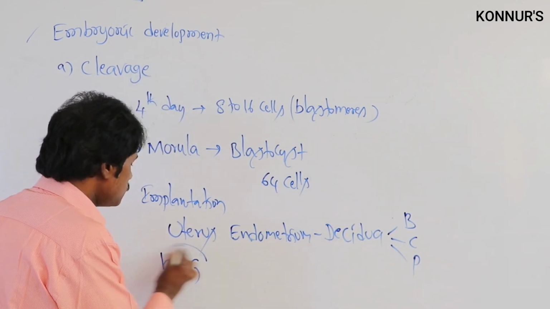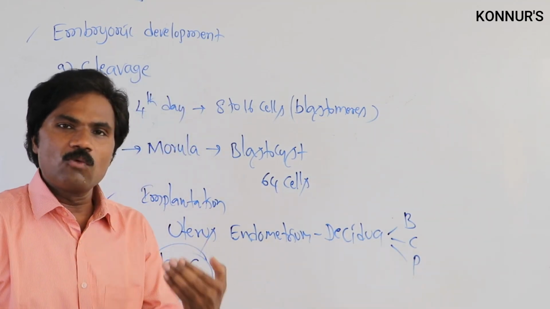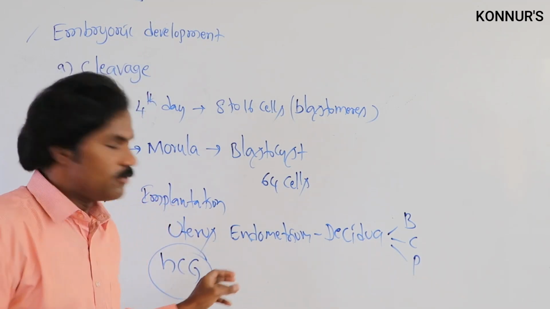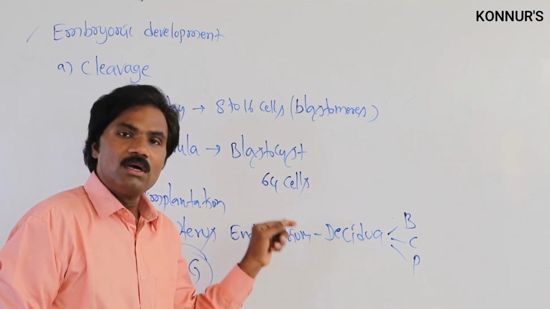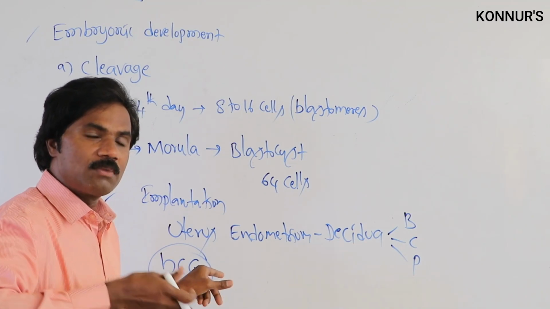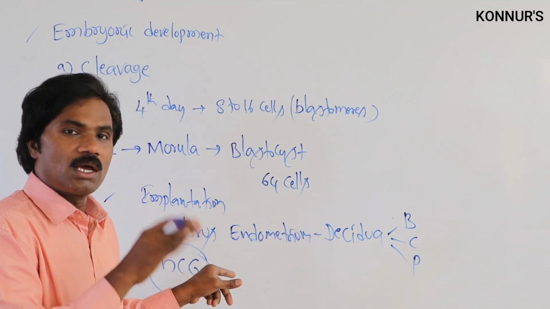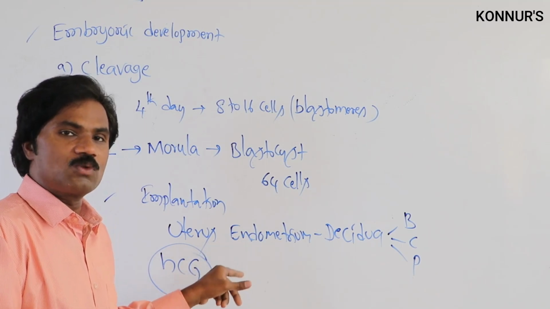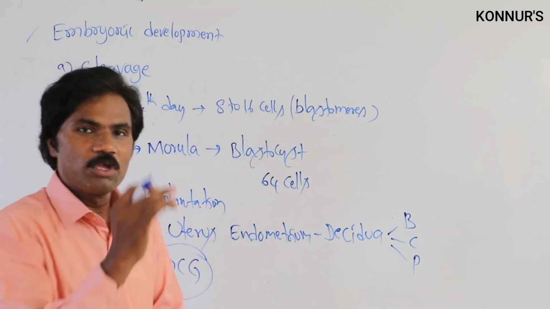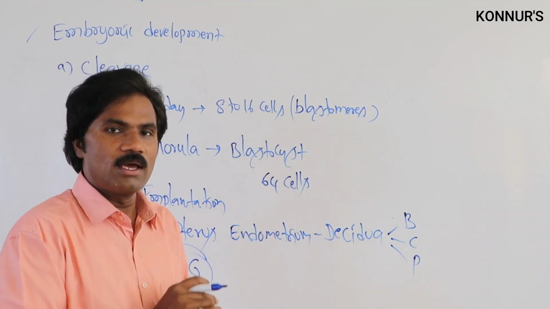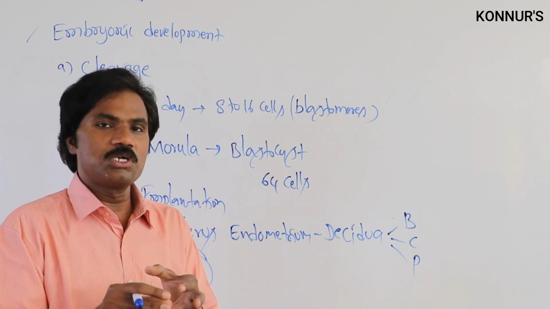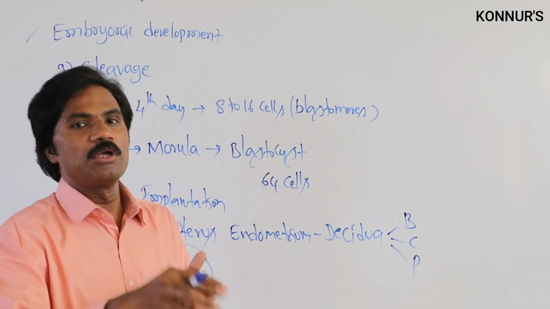HCG is equivalent to luteinizing hormone, which stimulates the corpus luteum to secrete progesterone. Here the corpus luteum is absent. Instead, human chorionic gonadotropin, secreted by the chorion, one of the embryonic layers, maintains the proper percentage of progesterone throughout the completion of embryonic development.